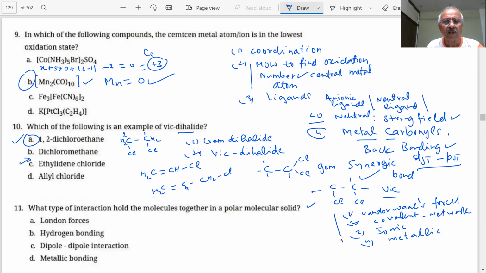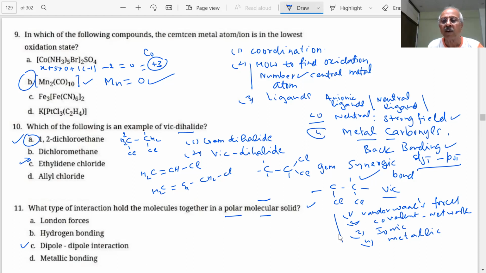Whenever molecules are polar, in a polar molecular solid, then dipole interaction will be there. In fact, in addition to this, there are also always London forces, which since he has not asked, you can see in the NCERT book if you want.